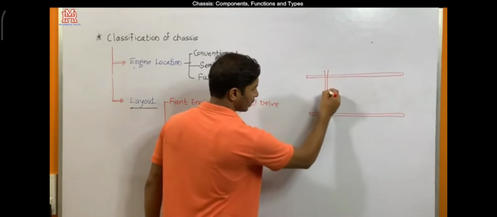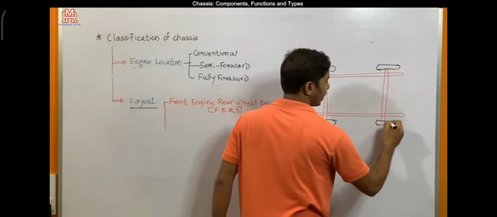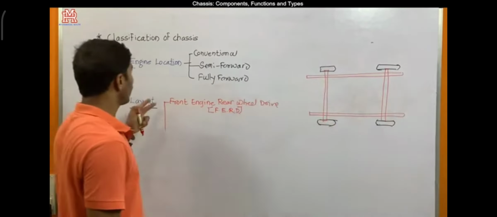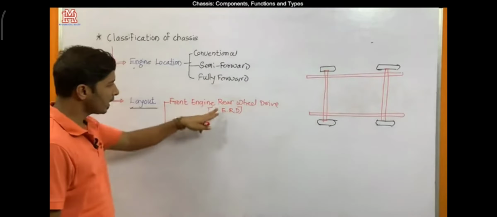There might be different members of the chassis frame itself, but I have shown only 2 components and these axles where the wheels are mounted. This can be called the layout of a vehicle or layout of a chassis. So, front engine rear wheel drive.